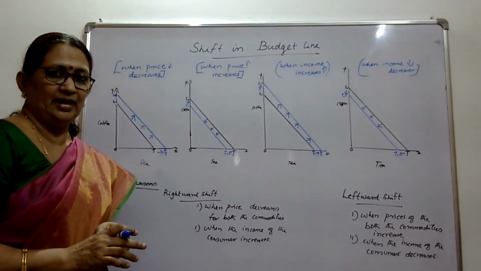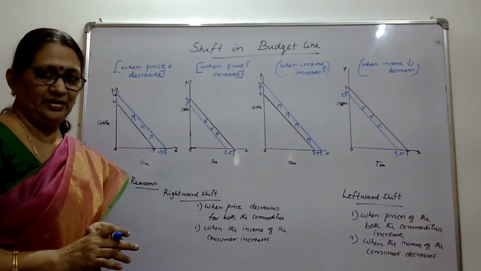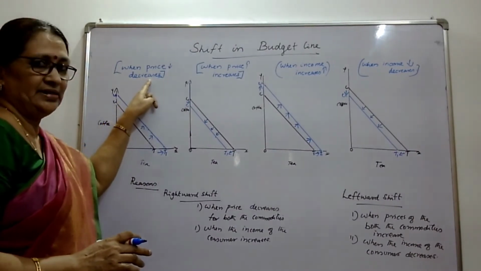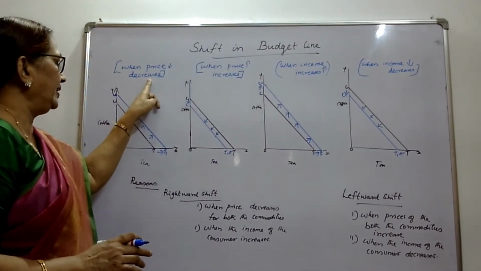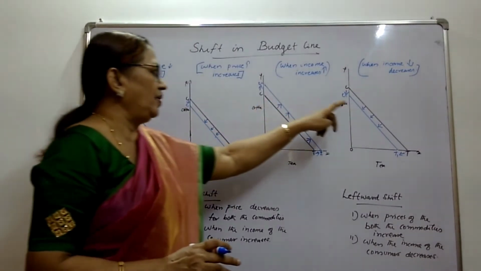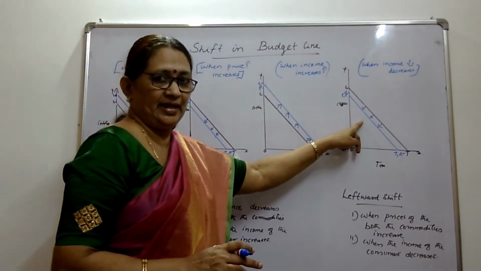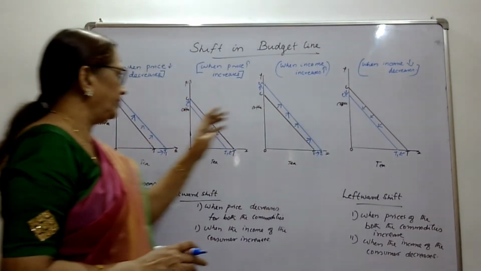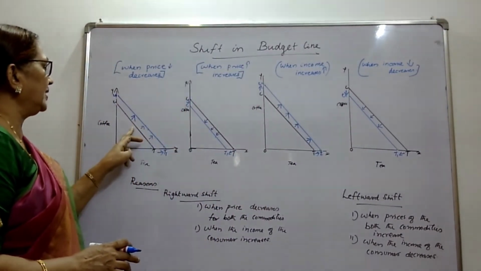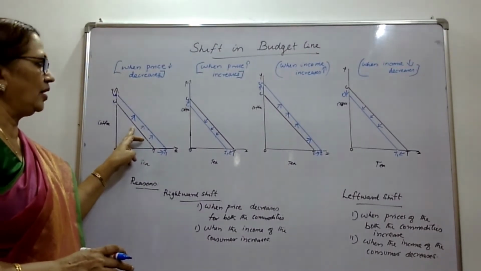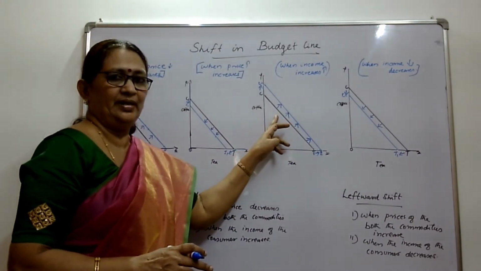The reasons are mainly 2 factors, price and income. When price of both the commodities increases, the budget line shifts leftward. When the income of the consumer is less, the budget line shifts leftward. Then rightward shift of budget line when the prices of both commodities decrease or income of the consumer increases.